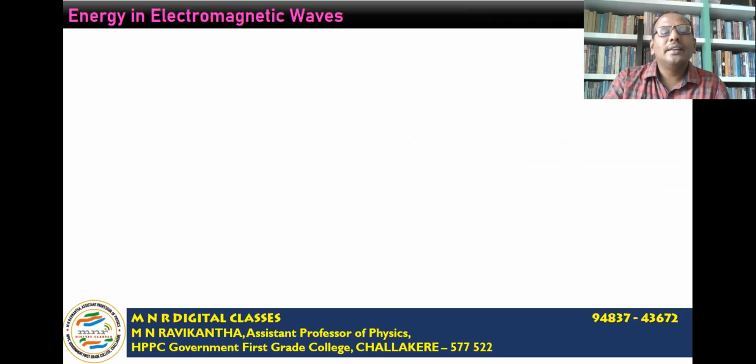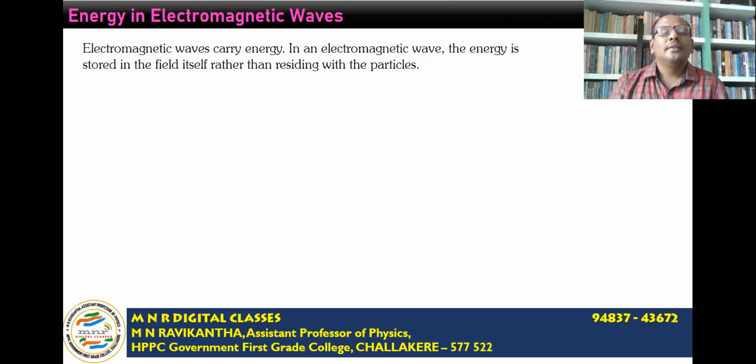Energy in an electromagnetic wave. We know that electromagnetic waves, just like any other kind of wave, must carry energy. In an electromagnetic wave, the energy is stored in the field itself rather than residing with the particles. This is because electromagnetic waves do not require any material medium.